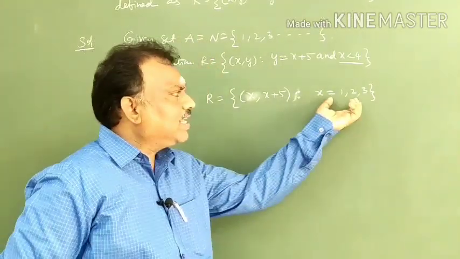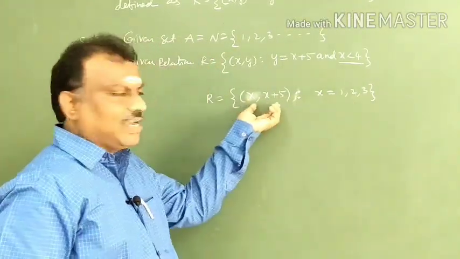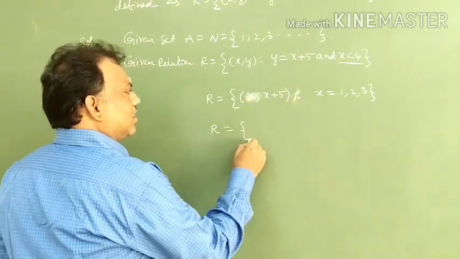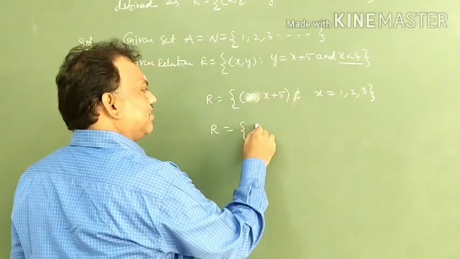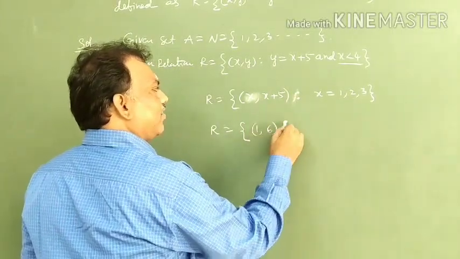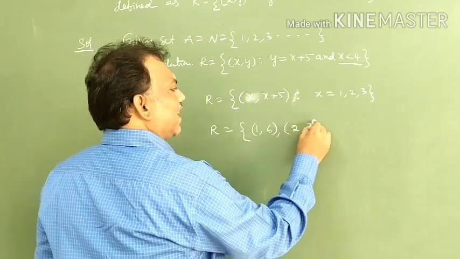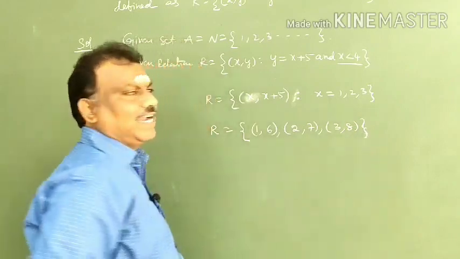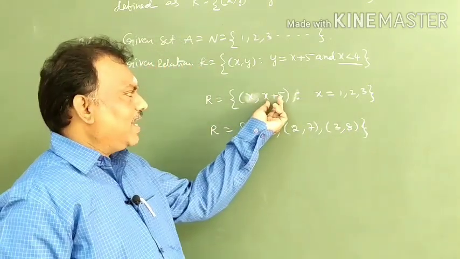Now using these x values and this condition, you describe that relation. So R is equal to, suppose you consider the x value 1, plus 5 is 6. If you consider 2, you will get 7. If you consider 3, you will get 8. You can check it here. The second coordinate is